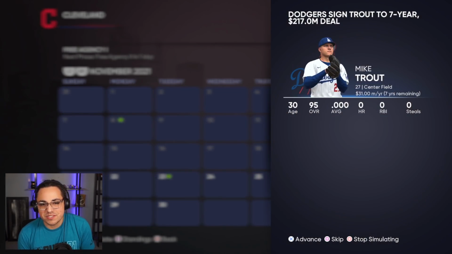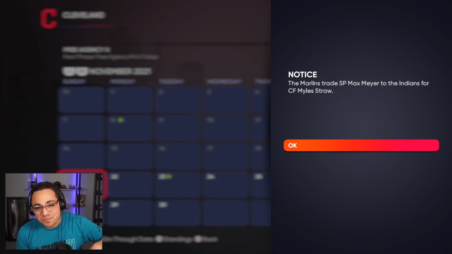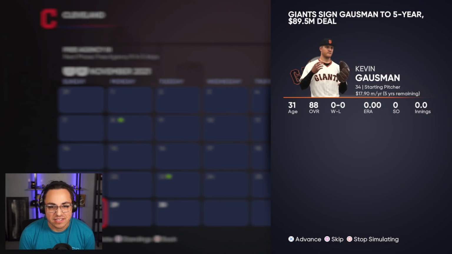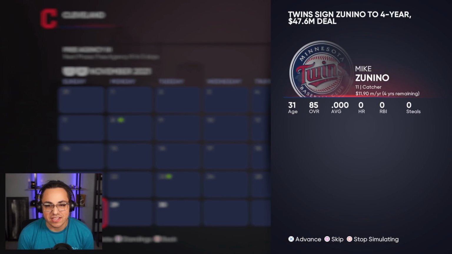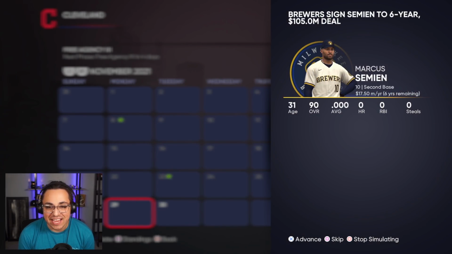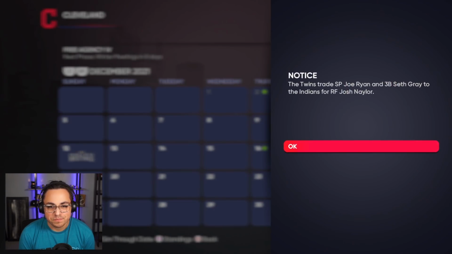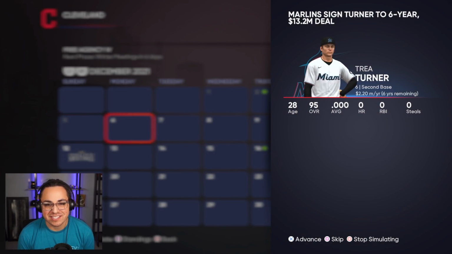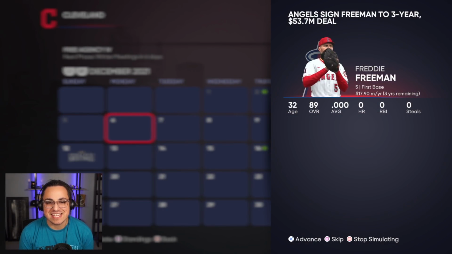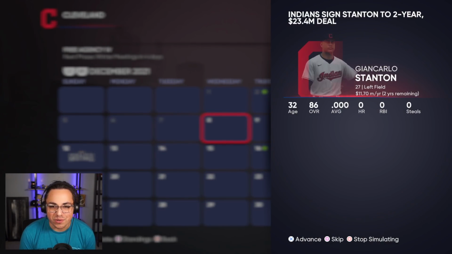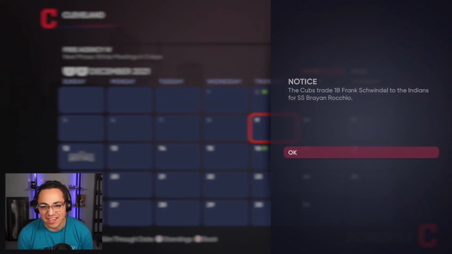All right, keep going. I want to see Trout to the Dodgers with Tatis. So are the Dodgers just going to have a super team again? Is that just what's going to happen? Kevin Gausman goes back to the Giants. Zunino. Machado back to the Orioles. Oh, okay. Semien to the Brewers. Let's see. I don't care about trades. Altuve to the Rockies. That's an interesting one. Turner to the Marlins. Freddie Freeman to the Angels. Harper to the Indians. Gene Segura to the Orioles. Stanton with the Indians. Okay.